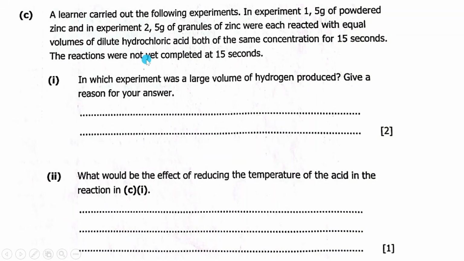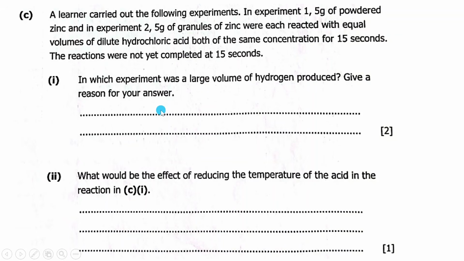The reactions were not yet complete at 15 seconds. 1. In which experiment was a large volume of hydrogen produced? Give a reason for your answer.